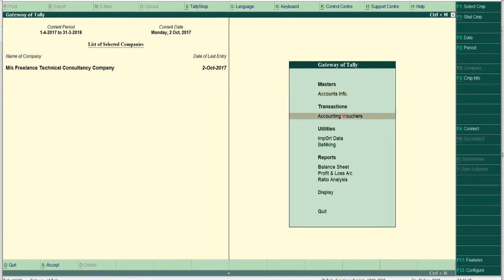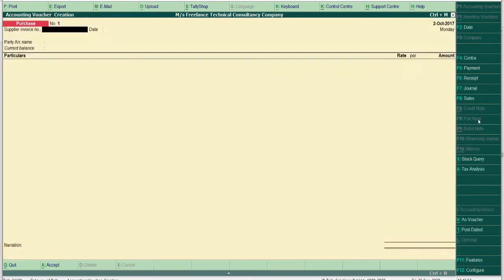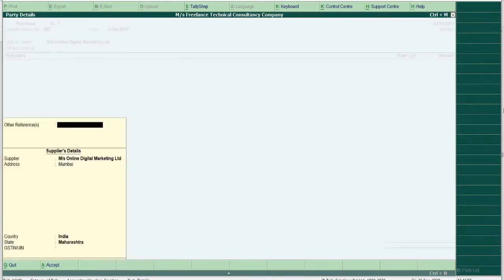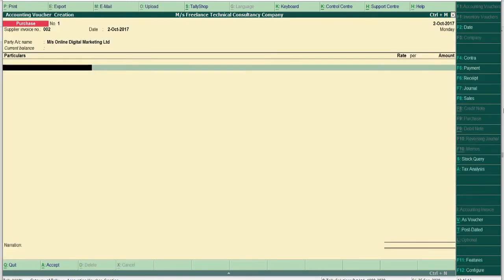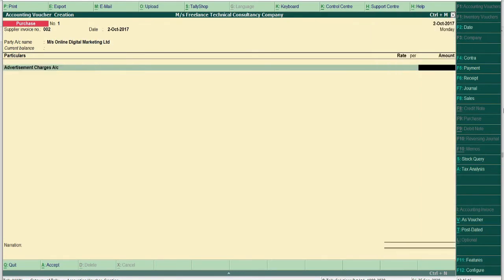So we'll directly go to accounting vouchers, purchase entry, purchases, dummy number 002, and the date is 2nd October 2017. Party's account, online digital marketing, and the services purchased, advertisement charges.